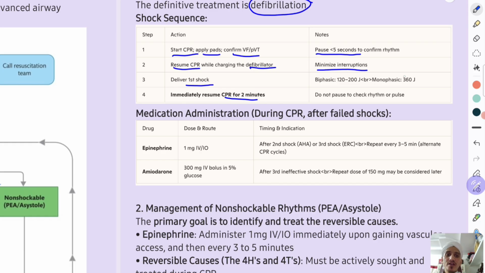So how much energy will you give? For biphasic shocks, 120 to 200 joules, according to the setting. For monophasic, 360 joules. Do not pause the CPR to check rhythm or pulse.